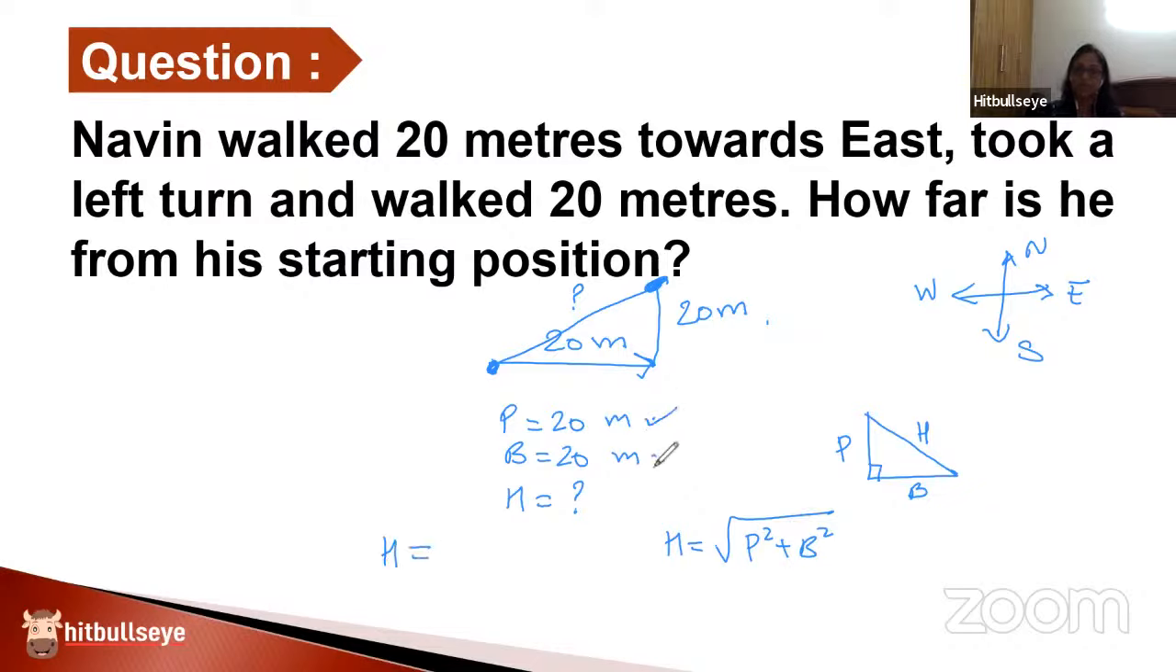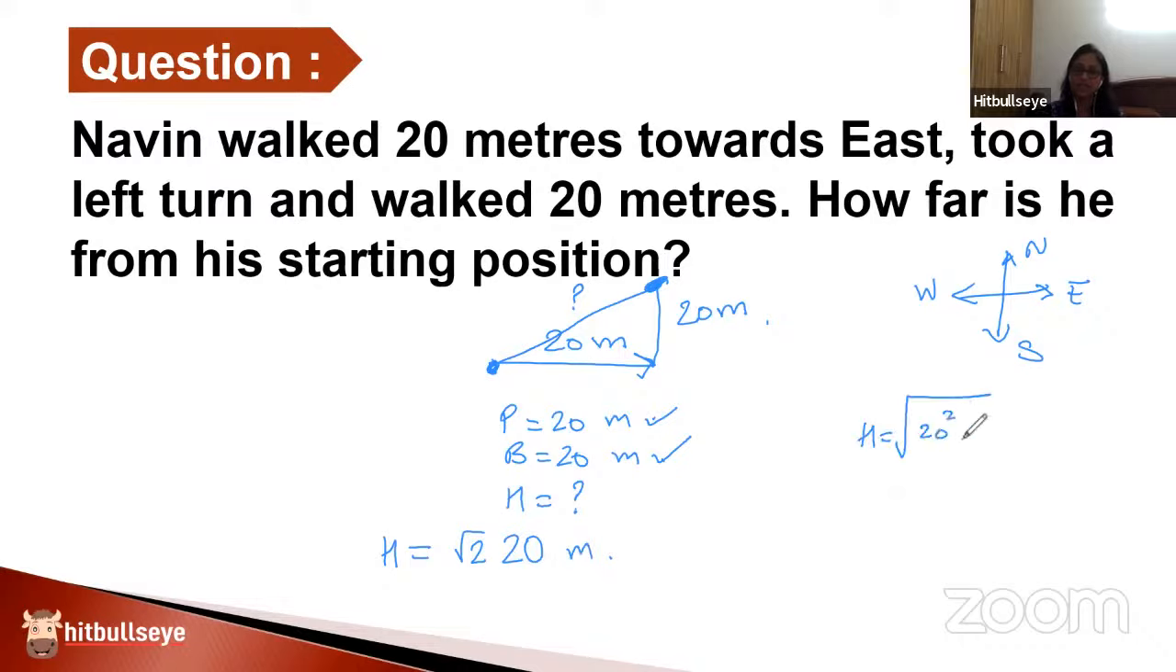If perpendicular and base happens to be equal, hypotenuse will be simply root 2 times that number, of course, in meters only. Why? The reason is very simple. If you go with the proper calculation, applying Pythagoras theorem, you will say hypotenuse is square root of 20 square plus 20 square, which I can call as twice of 20 square, which is nothing but 20 root 2. So we can always apply this shortcut directly.